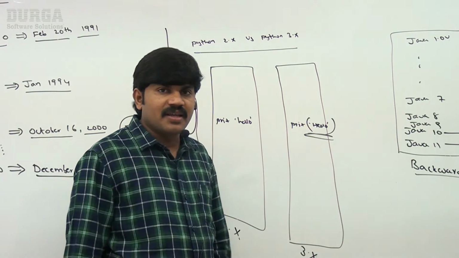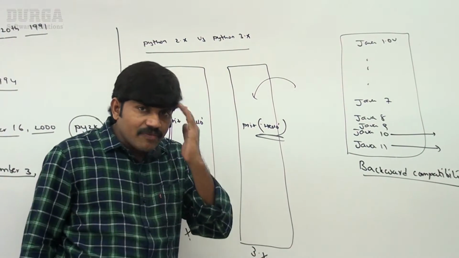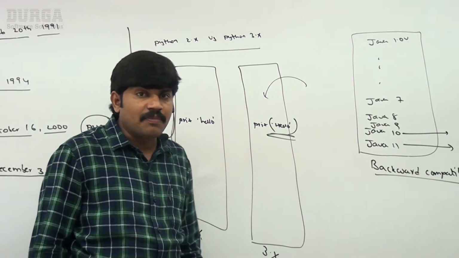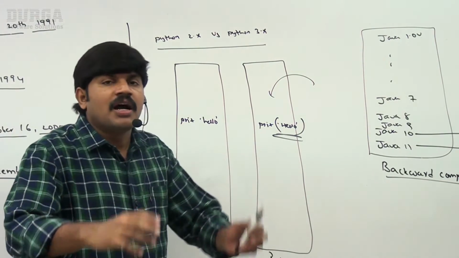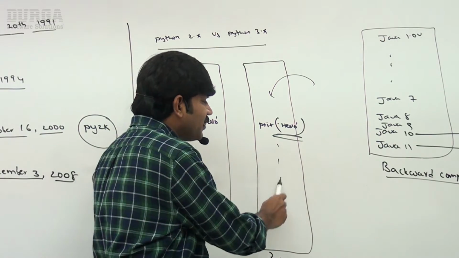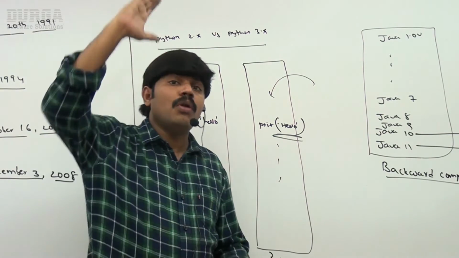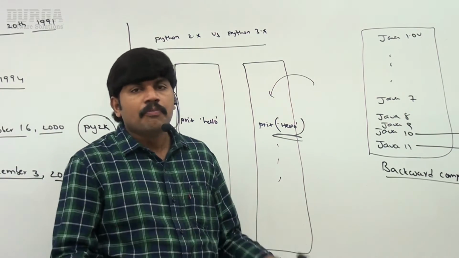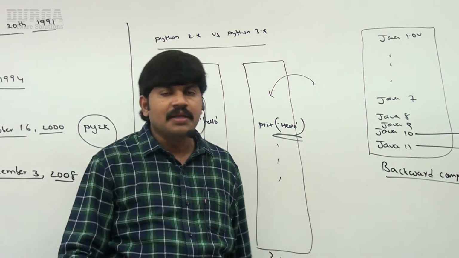The advantage here is, if I want to add any new feature, I never worry about whether it is going to be supported in Python 2.x or Python 1.x, because we are not required to worry about backward compatibility. Our hands are completely free. You can add any new feature to Python 3.x. Remember this, because Python 2.x and Python 1.x are old, 1991-time languages. But today, in 2019, programming requirements have rapidly changed. If I want to use only the old version, it is a bigger problem.